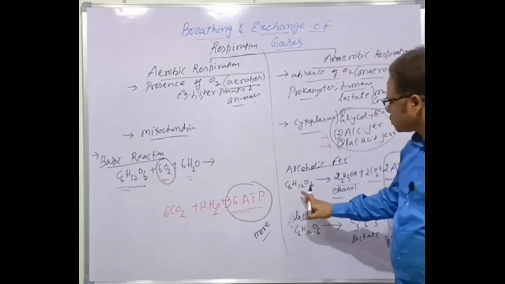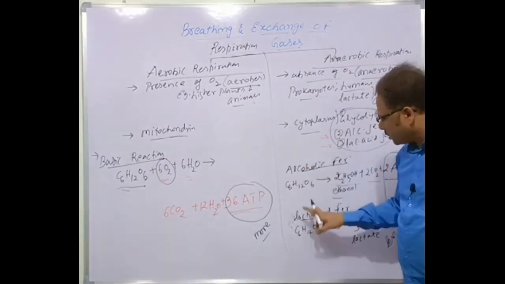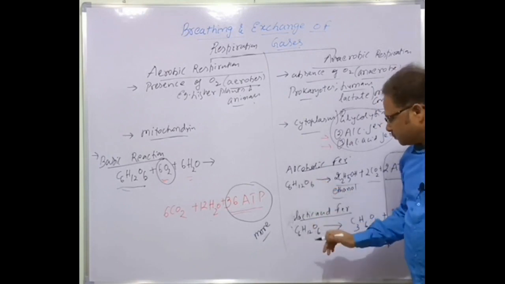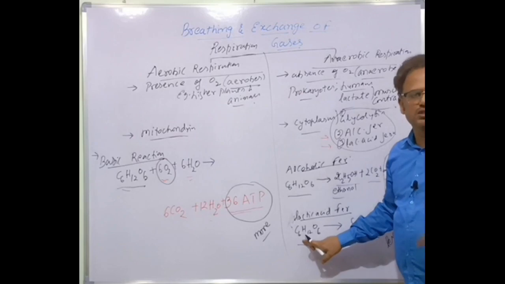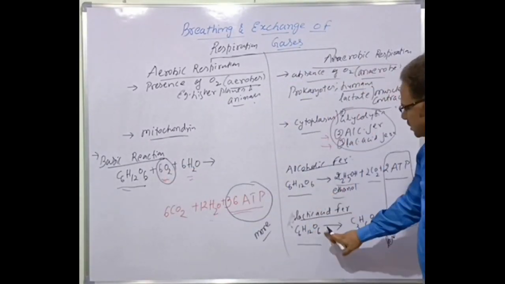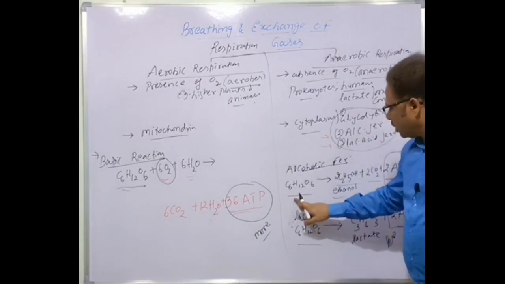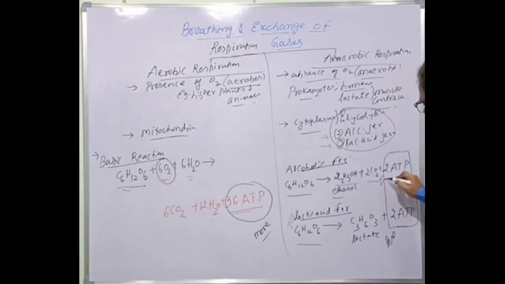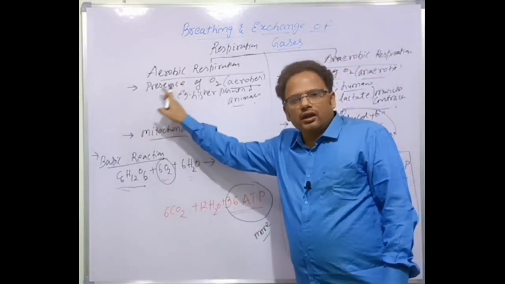But the case is different here. Here also there are glucose molecules, but both cases take place in the absence of oxygen. That's why there is incomplete breakdown of the glucose molecule, and only 2 molecules of ATP are formed. That is the basic difference between aerobic and anaerobic.